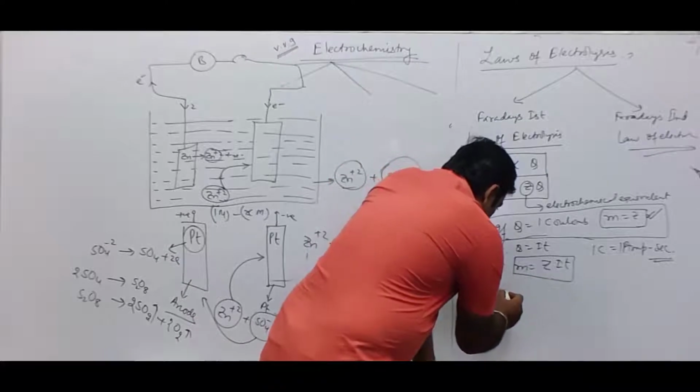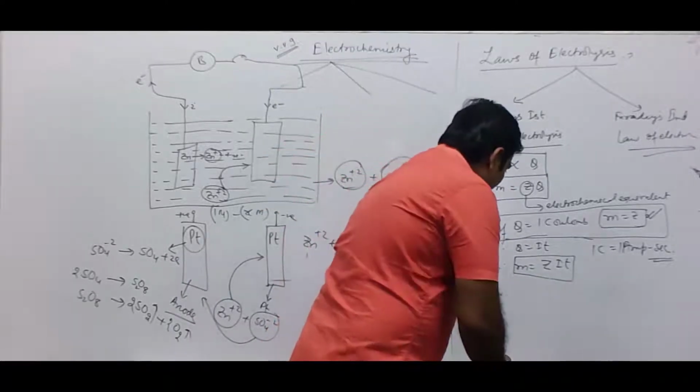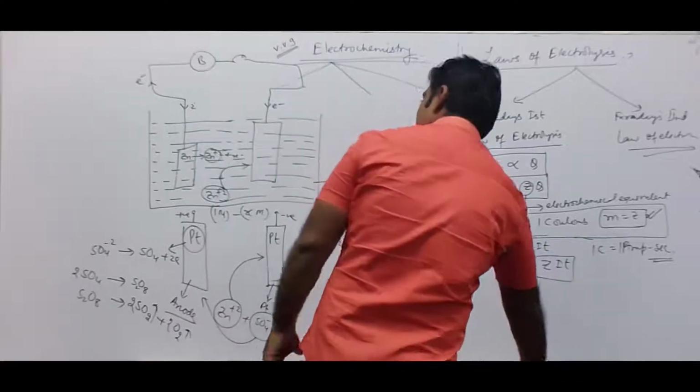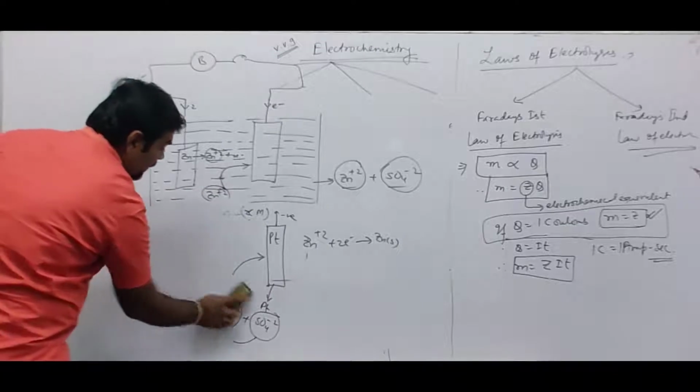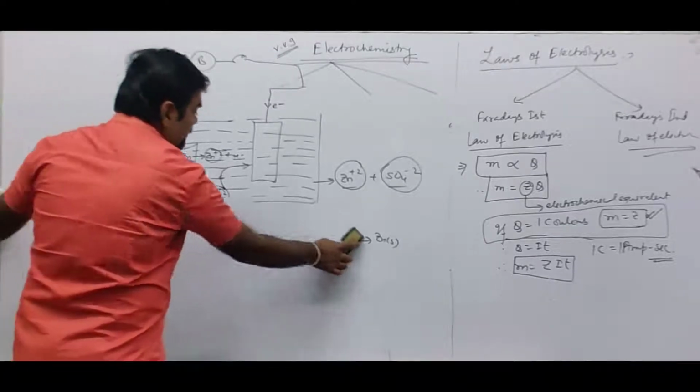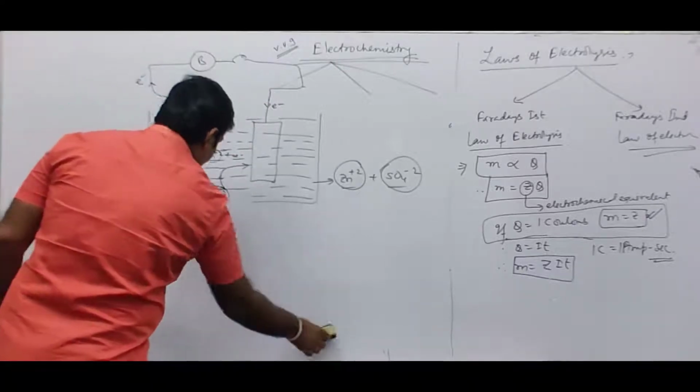Therefore, if similar cells are connected in series, the same quantity of electricity is passed through them, because Q will be the same, and I T will be the same.